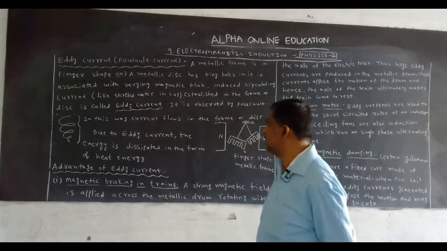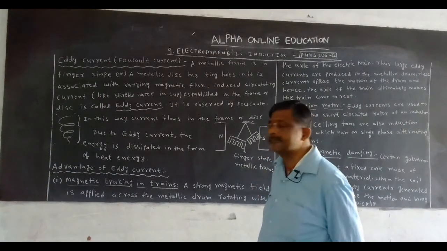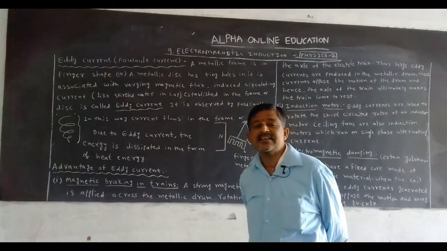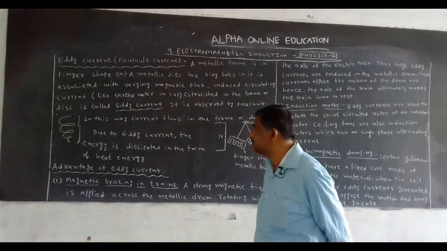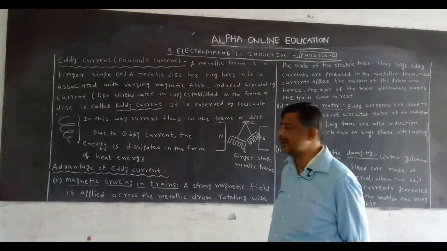Now, another current is eddy current or Foucault current. The eddy current was observed by the scientist Foucault. That's why it is called Foucault current. Now, what is an eddy current or Foucault current?